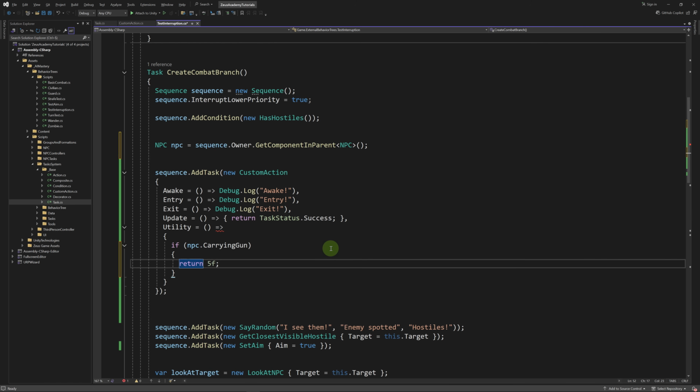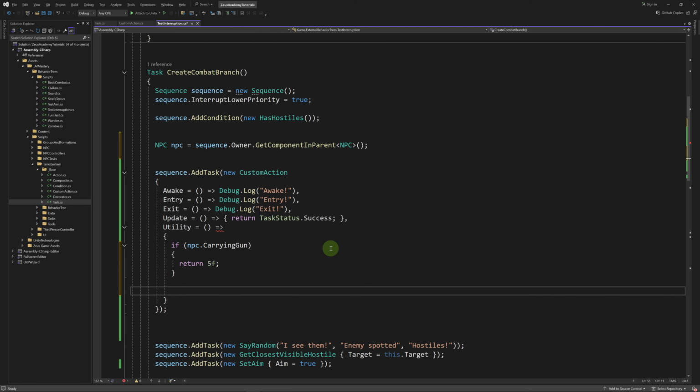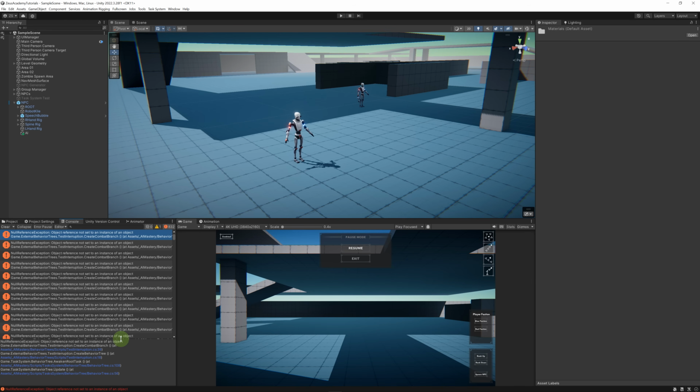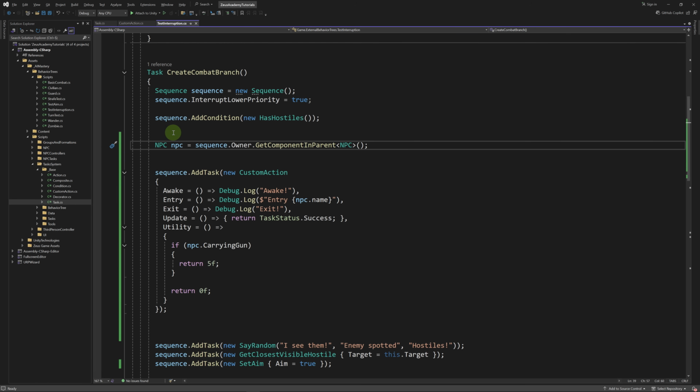So this is just an example. This doesn't make any sense, but I'm just showing you how to access components on the owner just for the sake of testing. When we enter, we're going to print the name of the NPC, npc.name. We have a null reference exception in test interruption. So the problem is at this stage, the owner is not defined yet. So we'll have to do it inside of the Lambda expressions.